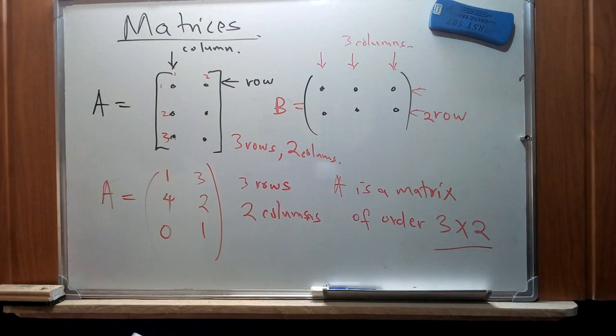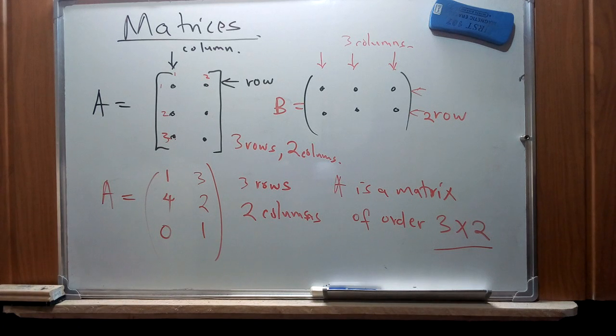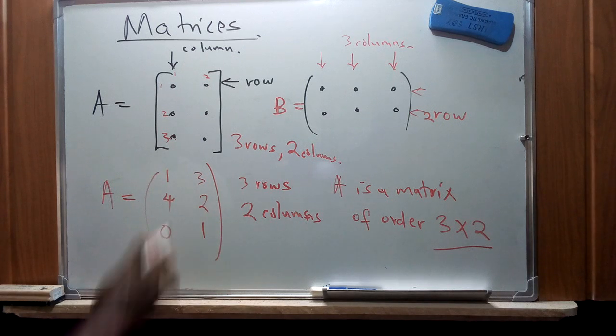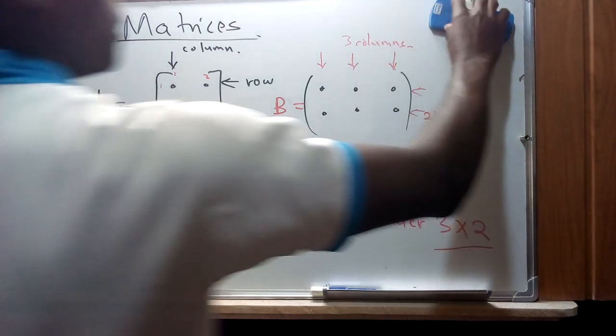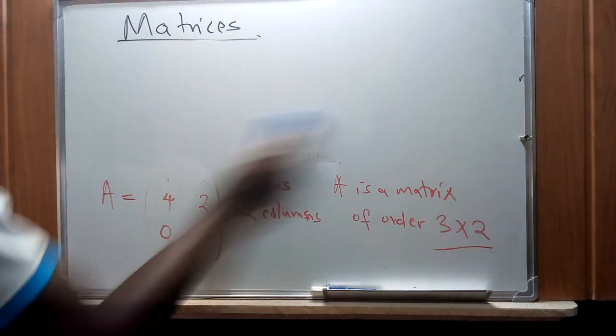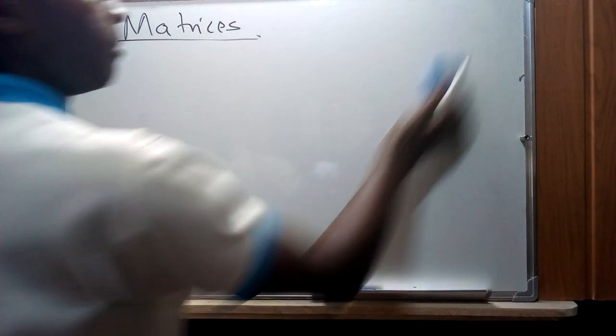Suppose we have a matrix that is made up of characters. These characters can be similar, it can be 1, 1, 1, 1, all through, maybe 2, 2. Each individual character in those matrices is known as an element.